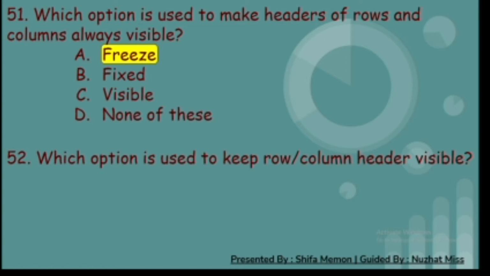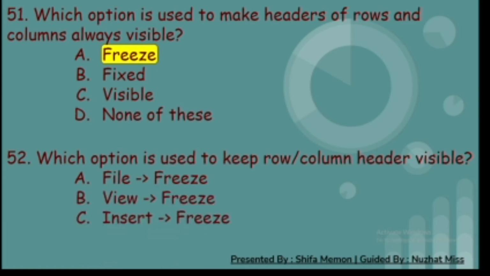52nd. Which option is useful to keep row or column header always visible? A. File and freeze. B. View and freeze. C. Insert and freeze. And D. Window and freeze. And the correct answer is D. Window and freeze.